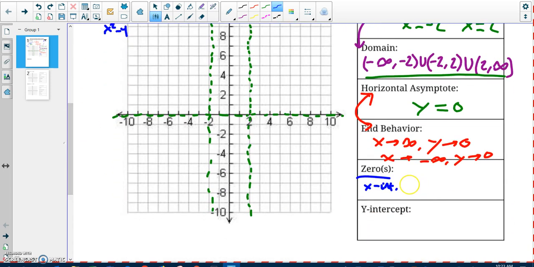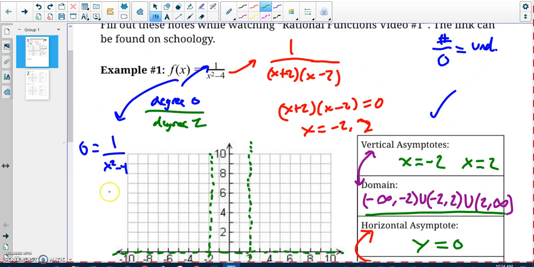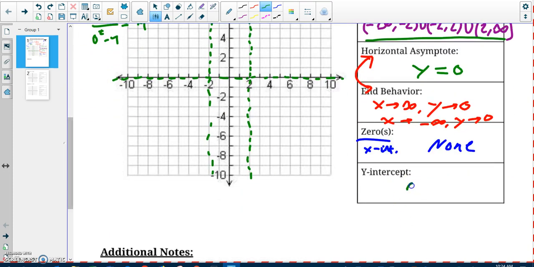Excuse me, no x-intercept, no zeros. It never crosses the x-axis. That kind of makes sense based on the fact that we have y equals 0 as a horizontal asymptote, although that won't always be the case. To find y-intercepts, we make x 0. Easy enough. 1 divided by 0 squared minus 4. Well, that's just negative 1/4. So my y-intercept is (0, negative 1/4).